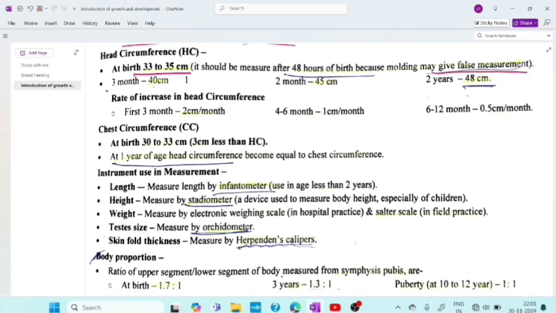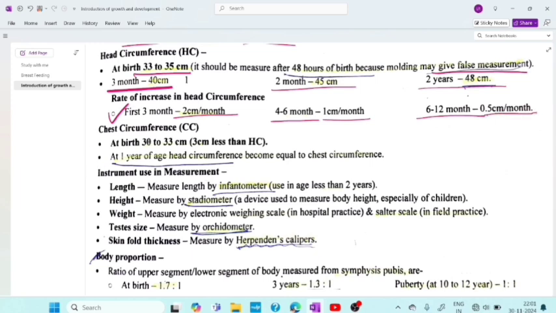Then measurement in 3 months will be 40 centimeter. In 2 months it will be 45. At 2 years it is 48. So what is the rate now? First 3 months it will be 2 centimeter per month. 4 to 6 months it will be 1 centimeter per month. Then 6 to 12 months it will be 0.5 centimeter per month. Like that you have to remember.